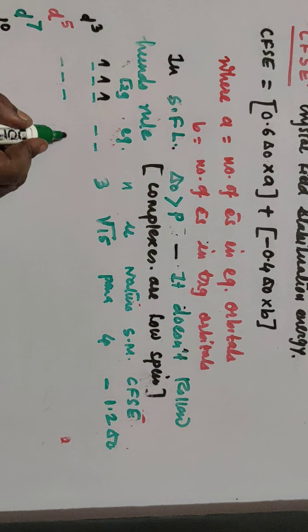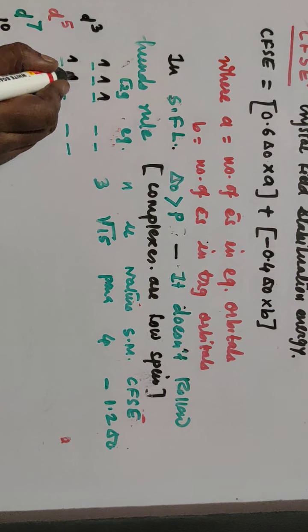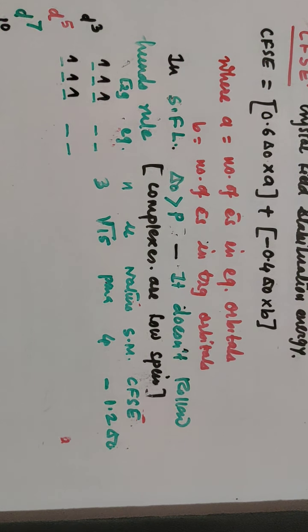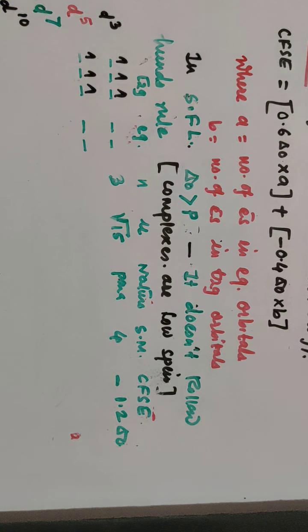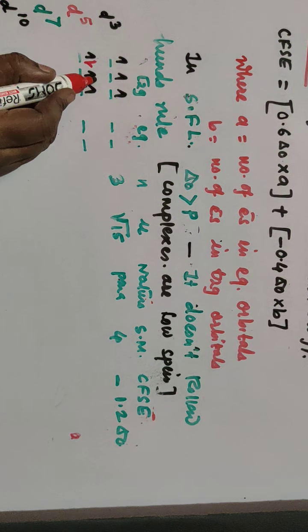Again in T2g 3 orbitals, Eg 2 orbitals are there. Now to fill the electrons, first electrons are filled singly here. But the Eg orbital is above, the energy of the Eg orbital is higher, and here the energy difference is more than pairing energy. So the ligand prefers to pair up electrons rather than enter the outer orbital. So here first pairing takes place, 1, 2, 3, 4 and 5.